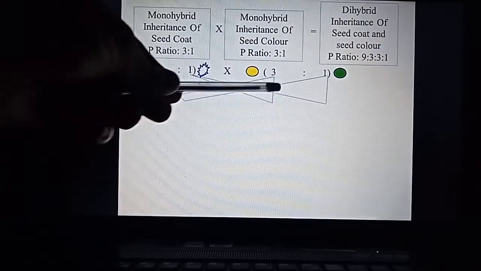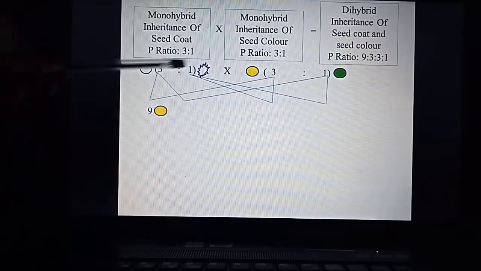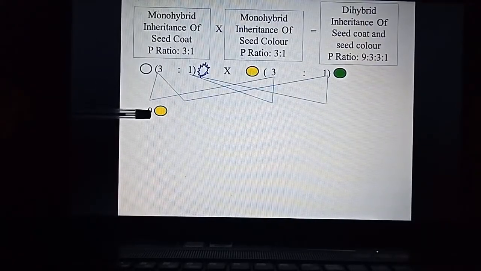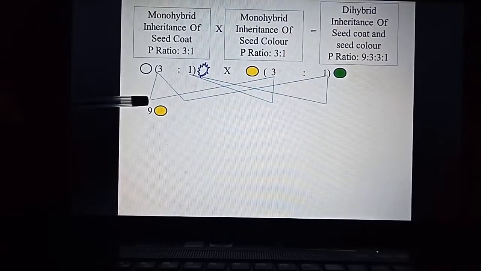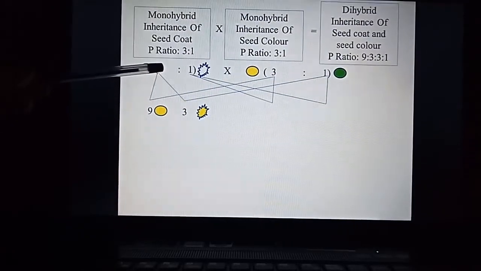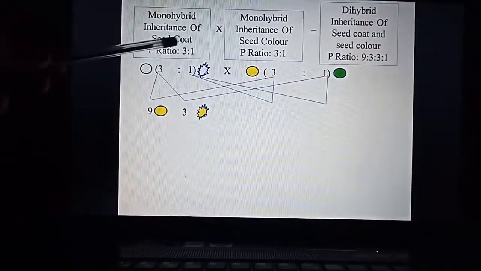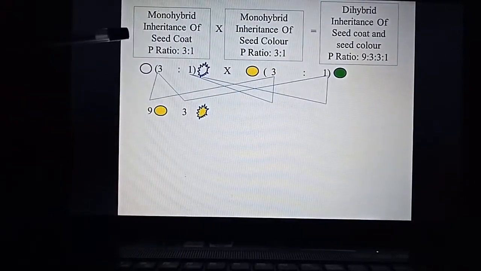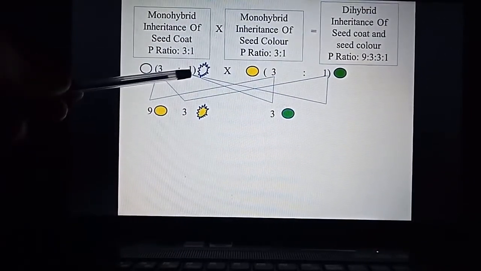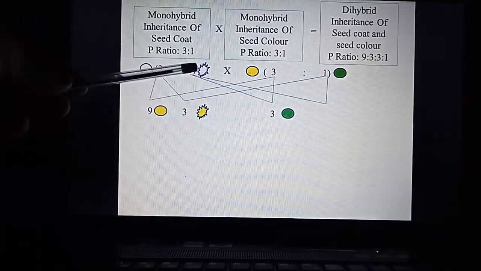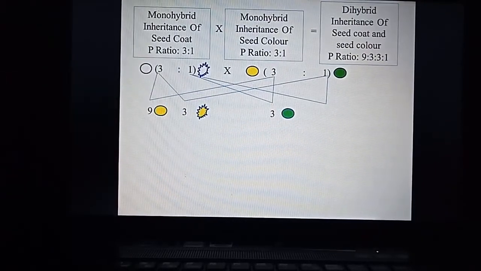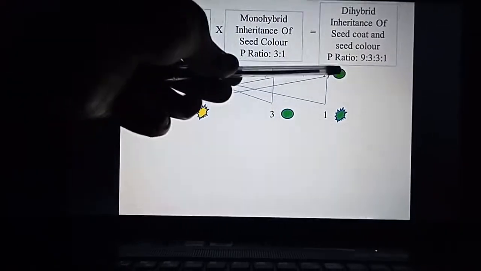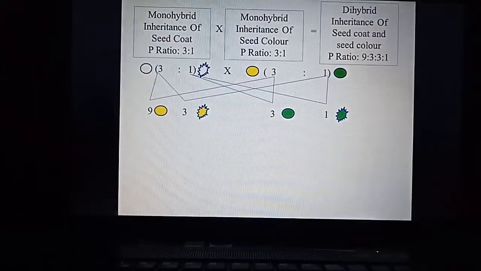First 3 into 3, 3 3s are 9. Then second one 3 into 1, 3 1s are 3, right? Third one is 1 into 3, 3 1s are 3. Then the last one 1 into 1, so that is 1, right?